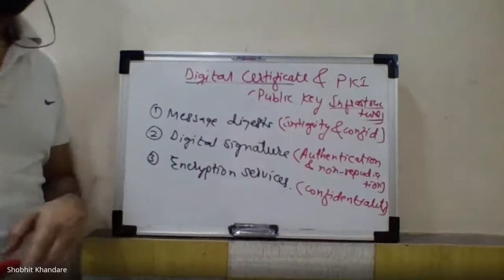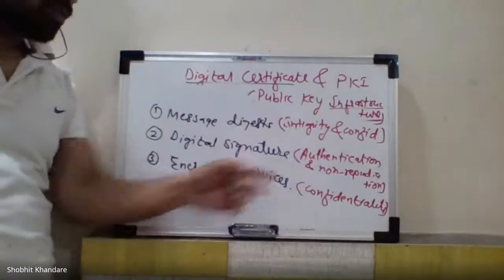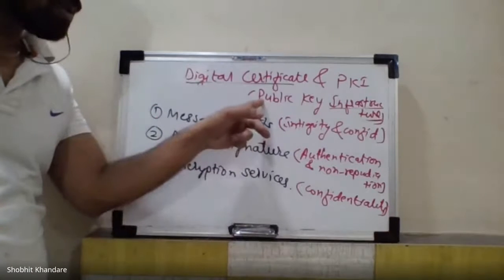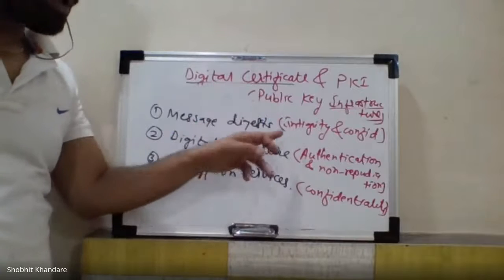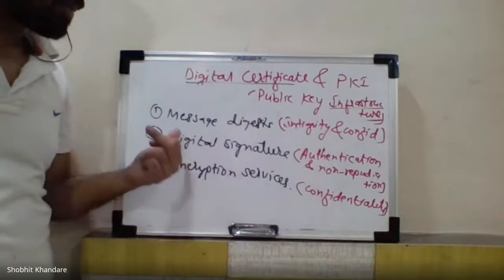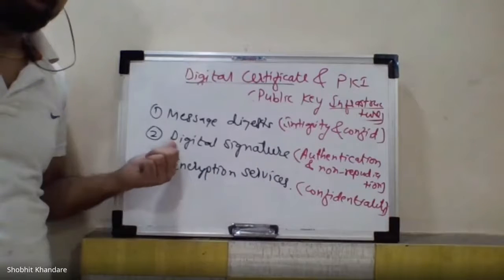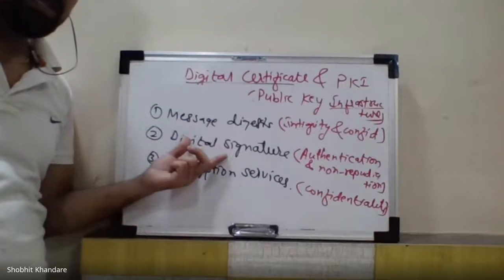So my ultimate goal is to achieve all this. And how are they achieved? By using all these three. So this is also included in the PKI. Integrity and confidentiality achieve करना है तो message digest. Authentication and non-repudiation achieve करना है तो digital signature. See here, digital signature is important.